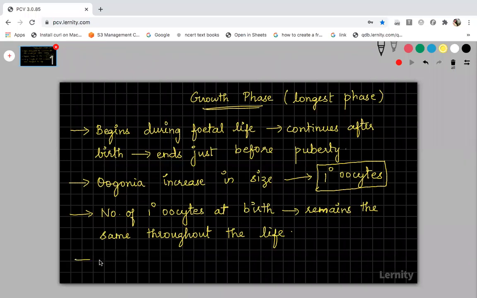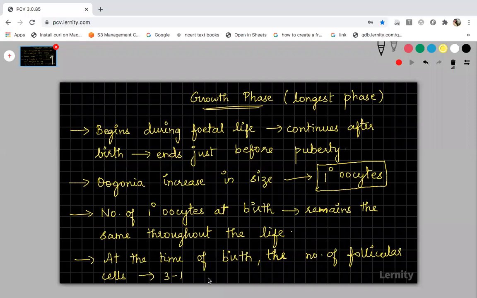At the time of birth, the follicular cells will be present surrounding the oocyte, right? So at the time of birth, the number of follicular cells, or number of follicles, ranges from 3 to 4 lakhs. So you just copy this. I'll continue in the next slide.